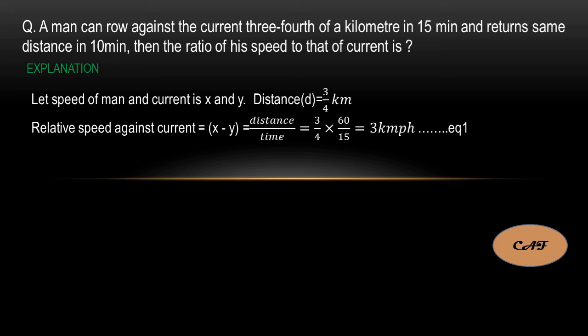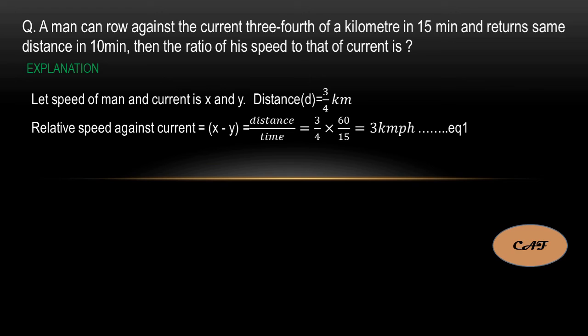They gave 15 minutes, but I want kilometers per hour, so I am converting 15 minutes into hours: 15 by 60 in the denominator. If you multiply, you will get 3 by 4 into 60 by 15. So finally you will get 3 kilometers per hour. That is equation 1, x minus y is equal to 3.